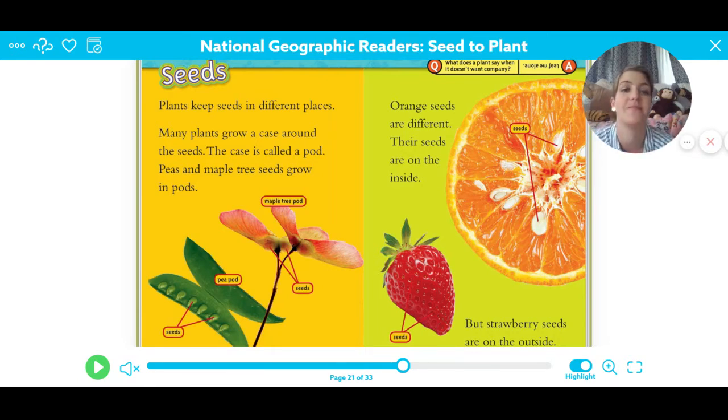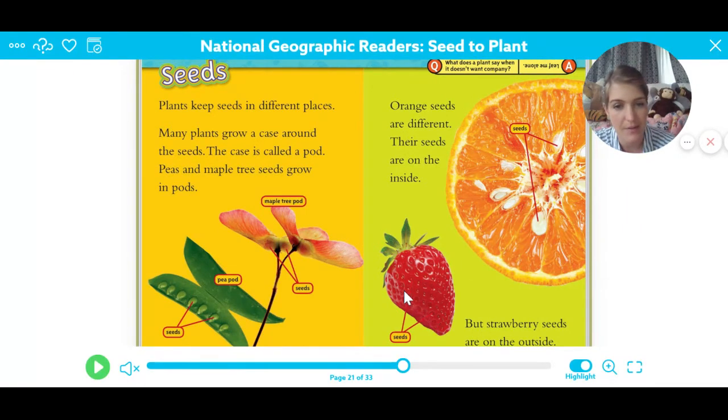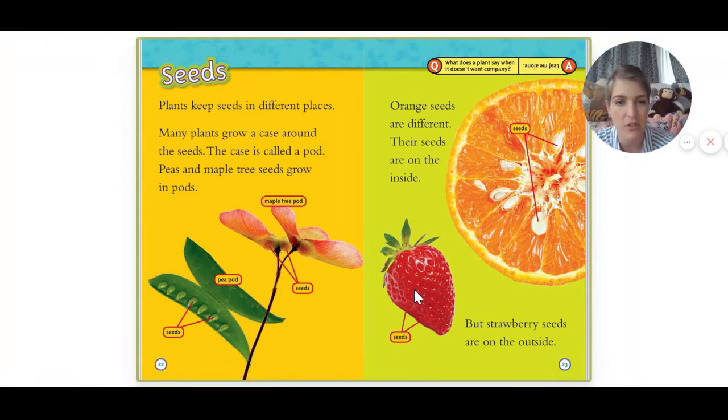Those are the seeds. Okay, here's an orange. Orange seeds are different. Their seeds are on the inside. See, they're the orange seeds. But strawberry seeds are on the outside. Strawberry seeds. I love a fresh strawberry in the summertime.